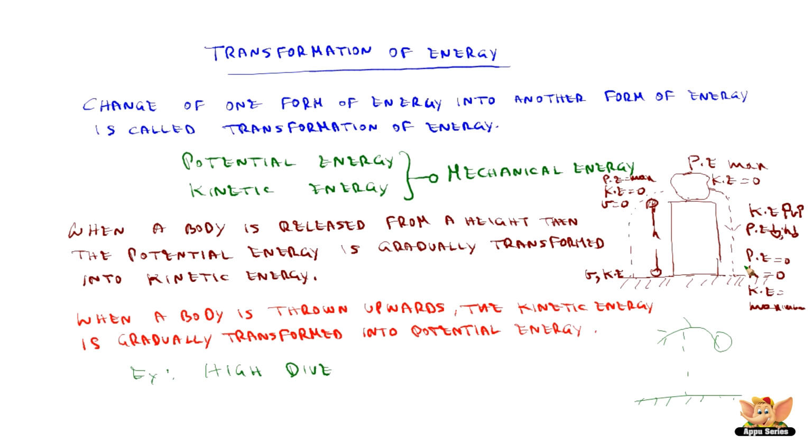Also, we have seen a bird flies from one tower to another tower, let us say. When it is sitting on this tower, it possesses potential energy. When it is here, it possesses potential energy. But when it is flying, it will have both potential energy plus kinetic energy. So when a bird is flying in the sky, it will possess both the energies.